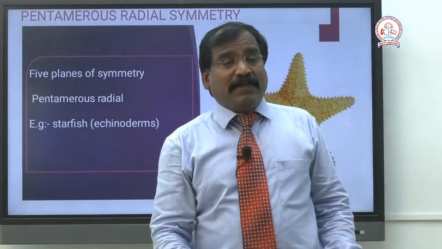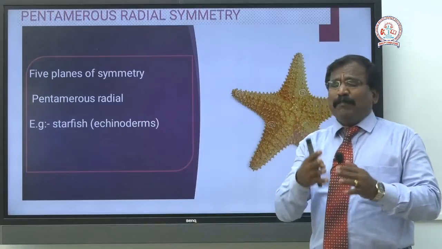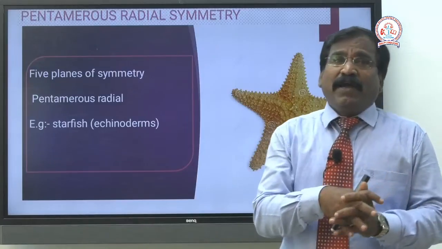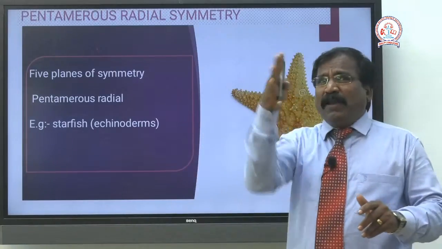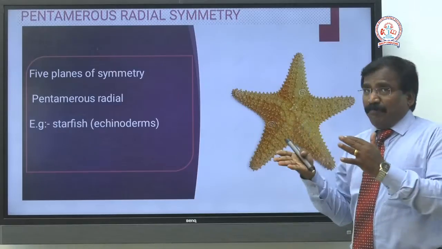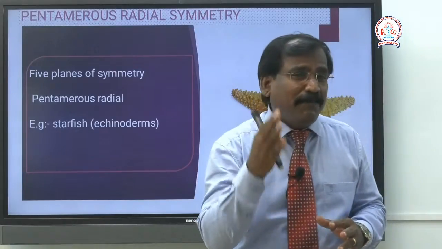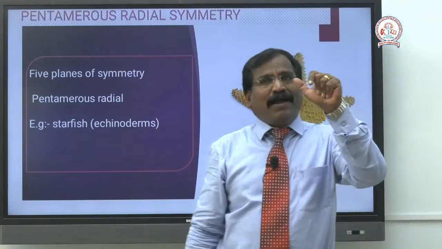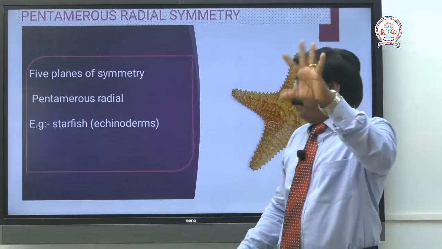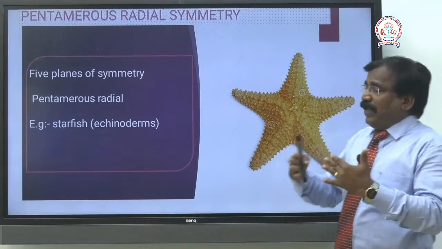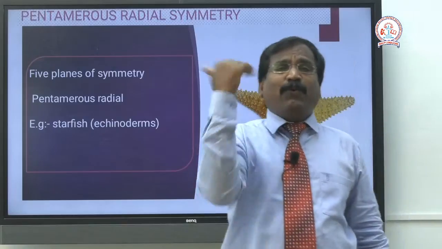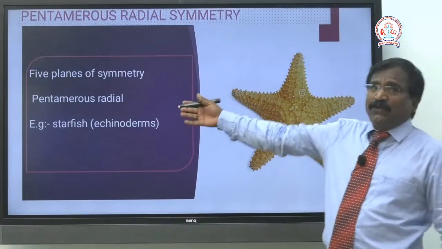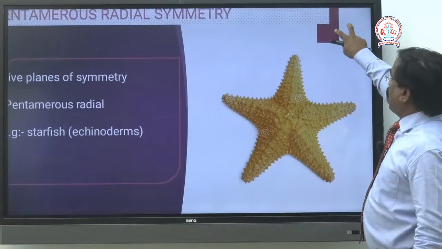Pentamerous radial symmetry. Now we have seen radial symmetry. What is pentamerous? Here there is a restriction. It is radial symmetry, but only at 5 planes can you get equal halves. That is called pentamerous, penta means 5. Mono, di, tri, tetra and penta. At 5 planes you can get 2 identical halves; that is called pentamerous radial symmetry. An example is the starfish.